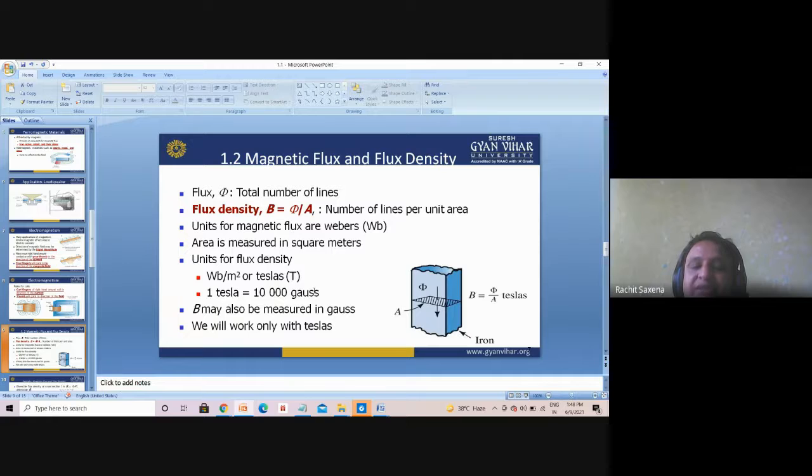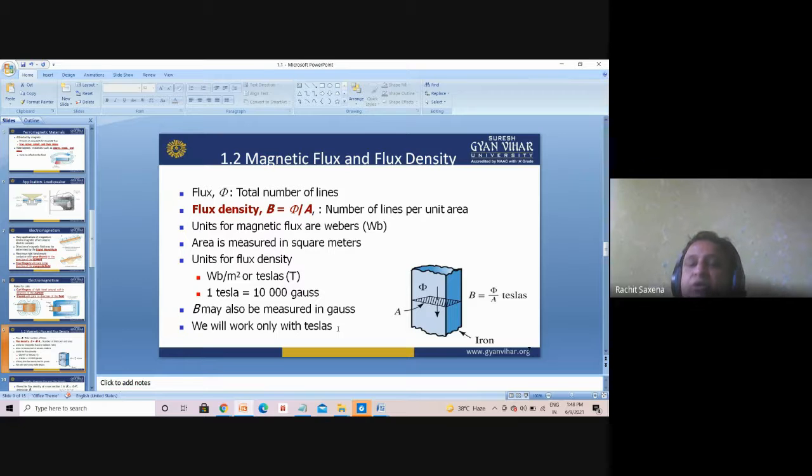For example, if the flux density is 2 Tesla, converting into Gauss gives 20,000 Gauss. B may also be measured in Gauss, but we will work only with Teslas.